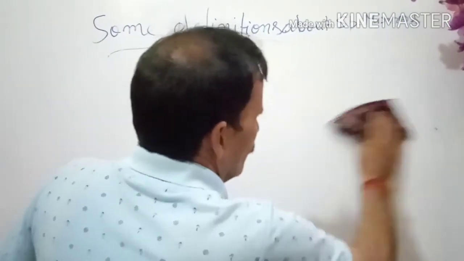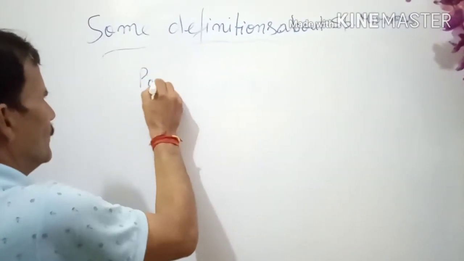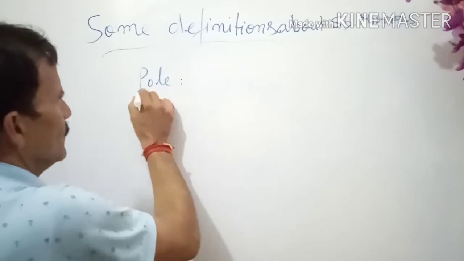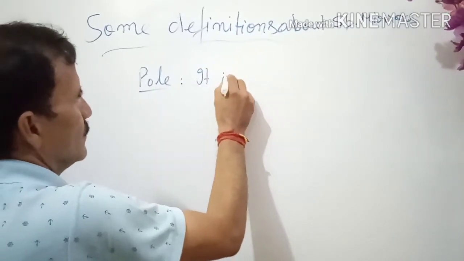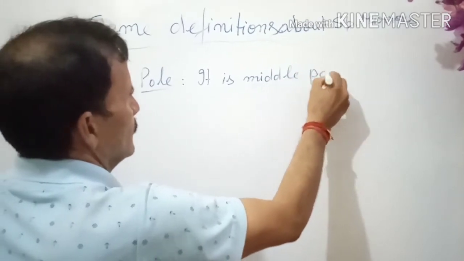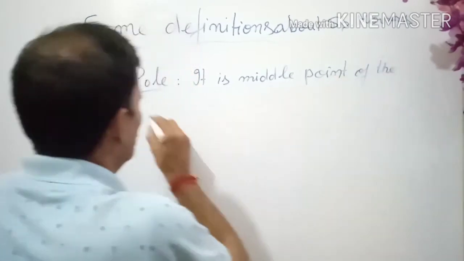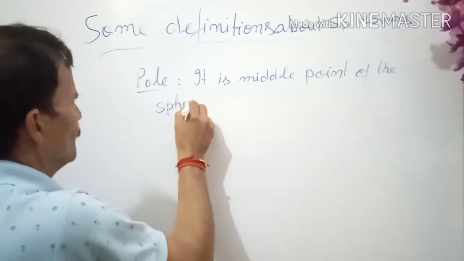Now how will you define the pole? So pole, we have already discussed, it is the middle point of the spherical mirror.